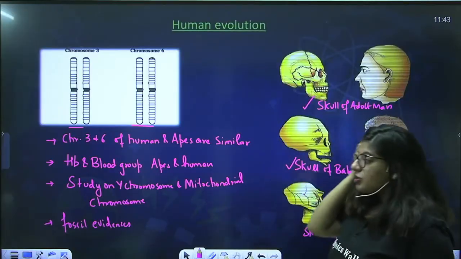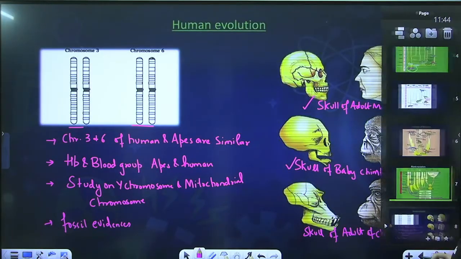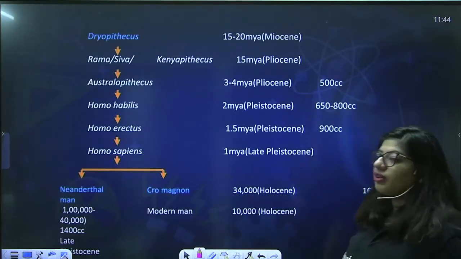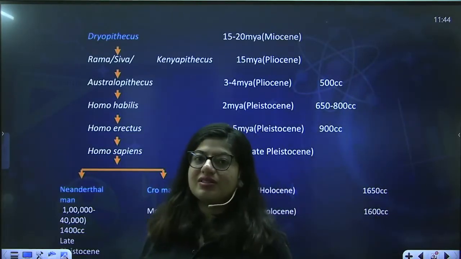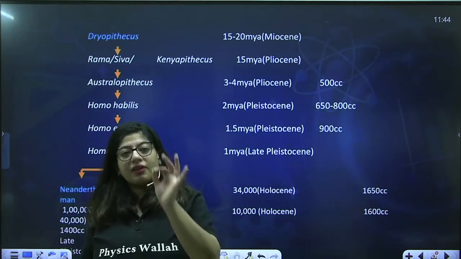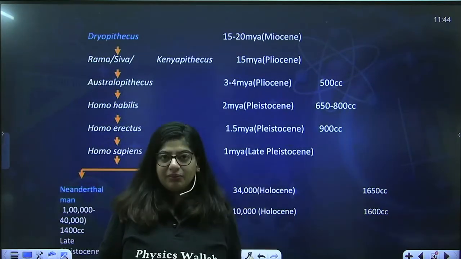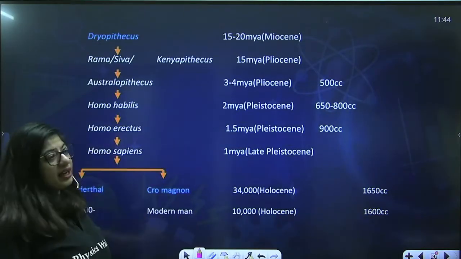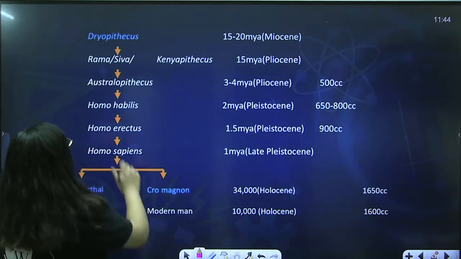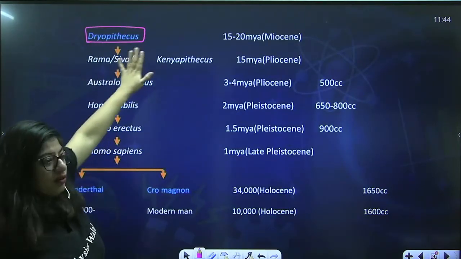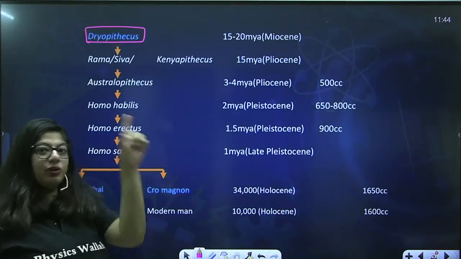So let's talk about human evolution in more detail. Whatever human evolution we studied is on the basis of the exact fossil evidences we have. That's why I told you fossil evidences are the most reliable evidence nowadays. The oldest fossil that we have found till now is of Dryopithecus. Right now we are doing a sum up of this, then we'll do everything in detail.